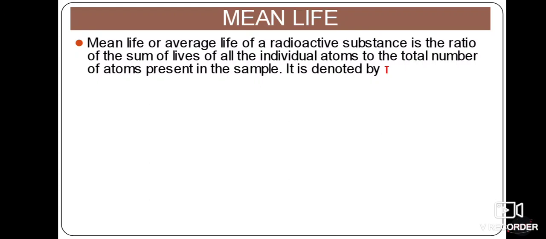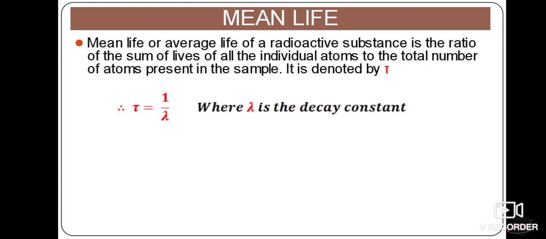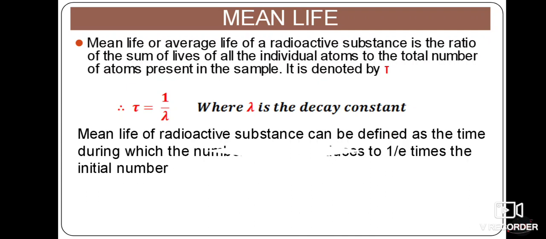So the mean life or average life is the ratio between the sum of lives of all the individual atoms and the total number of atoms present in that sample. It is denoted by tau. Therefore, tau is equal to 1 by lambda, where again lambda is the decay constant.